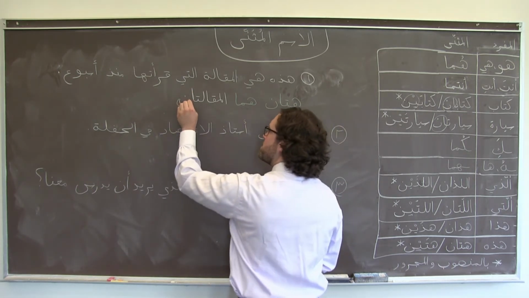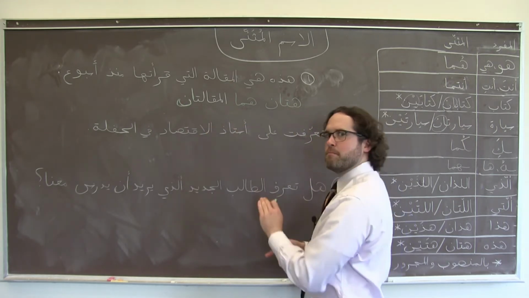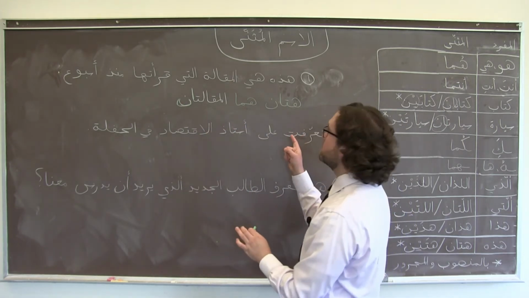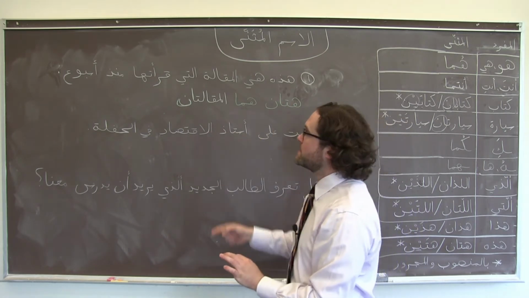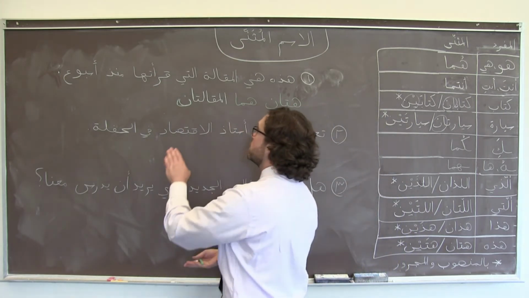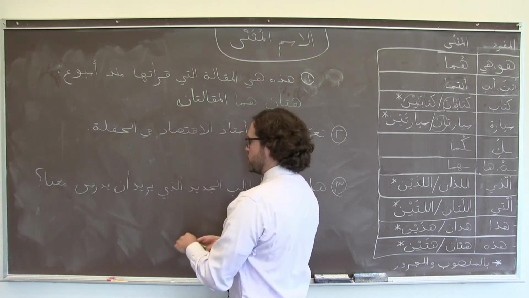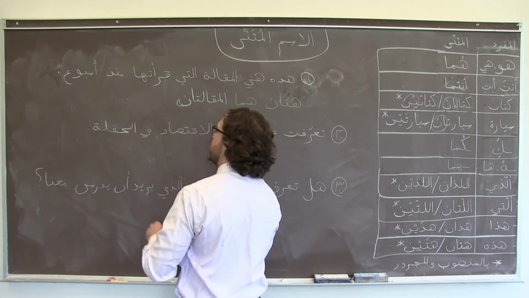Notice that so far we only have مرفوع endings. We haven't had any prepositions, we haven't had any verbs that they're the object of, so we can stick with مرفوع. التي is going to switch to اللتان.